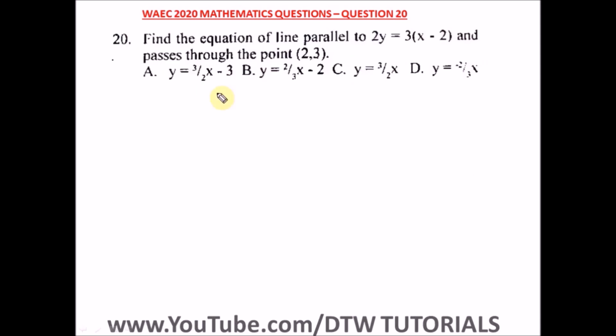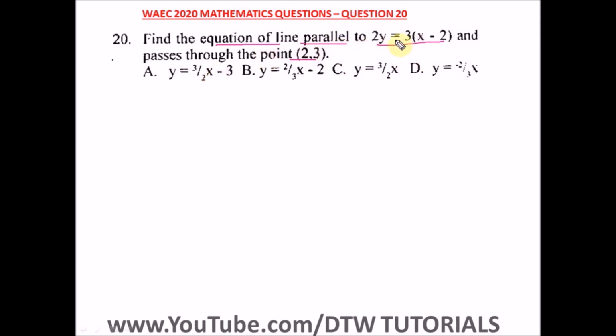Question 20 of the WAEC 2020 mathematics past question. That's your WASSCE exam. It says find the equation of the line parallel to this and passes through this point.